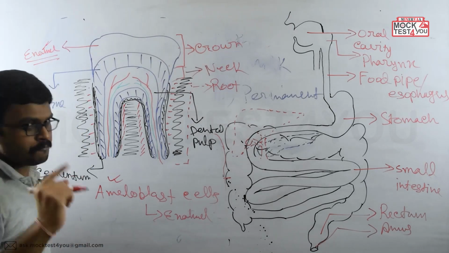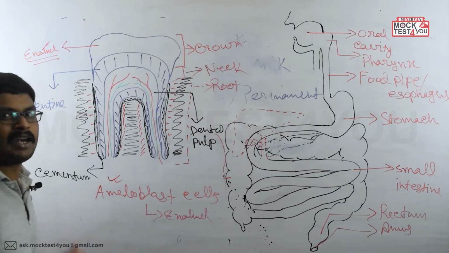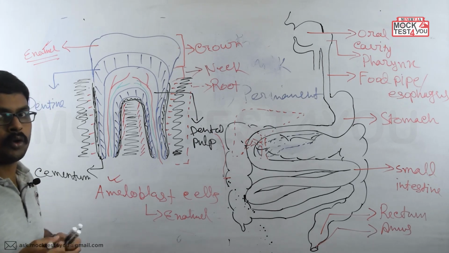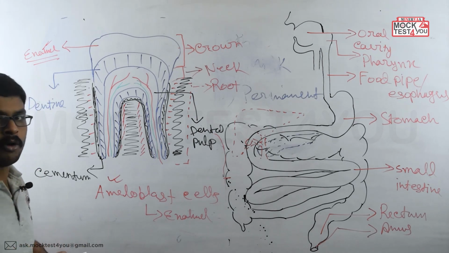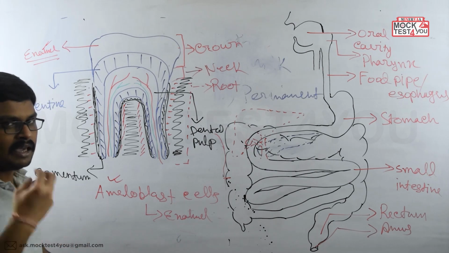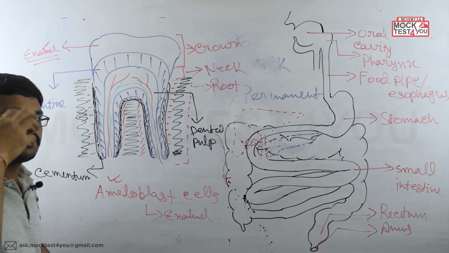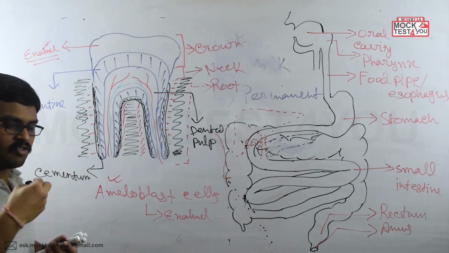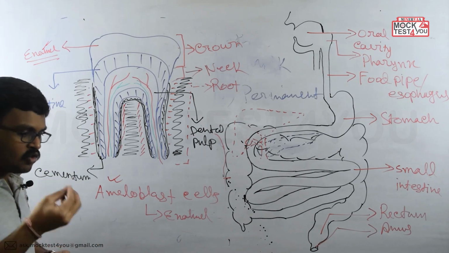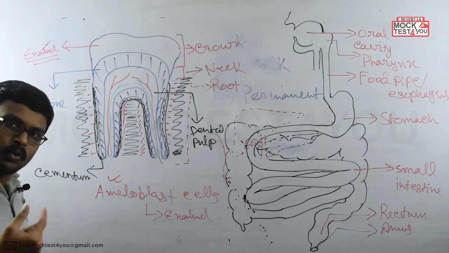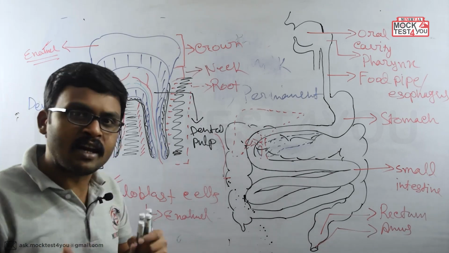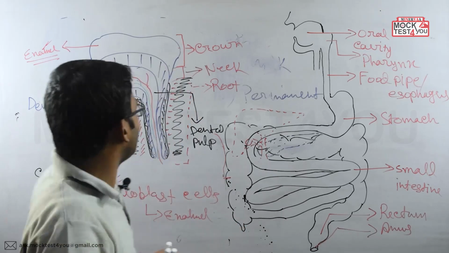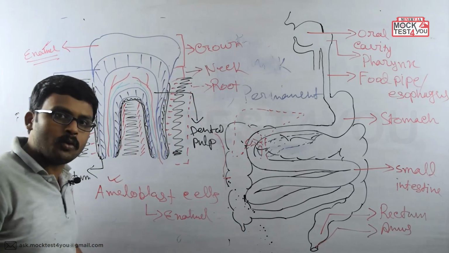That's why if this enamel portion gets broken down, for example when we eat chocolates and do not brush our teeth, the chocolate remains within the teeth and microbes develop there. They take the nutrients from that chocolate and secrete acids, and because of the acids the enamel will break with time.